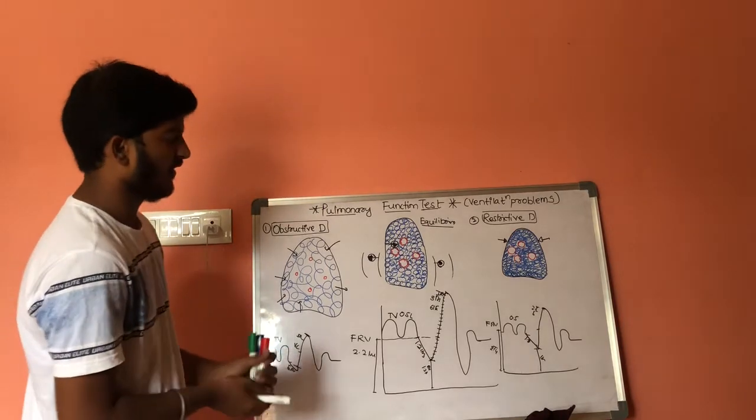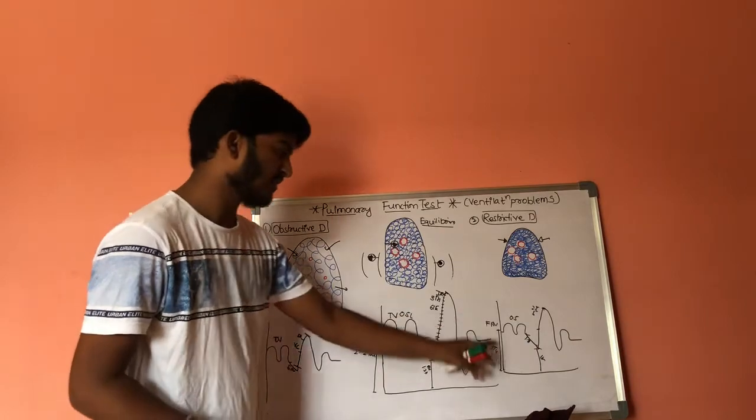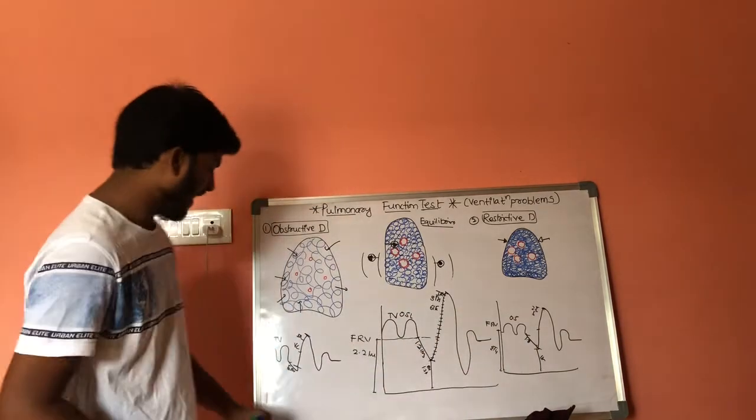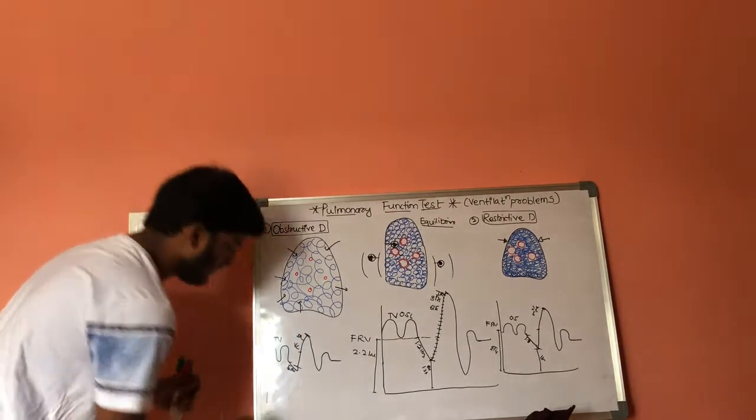Now as we discussed, here the functional residual volume is 2.2, whereas here the functional residual volume will get increased.